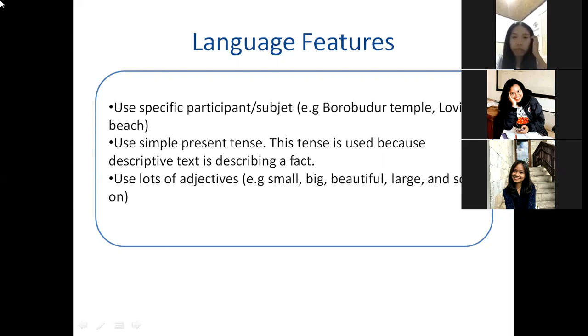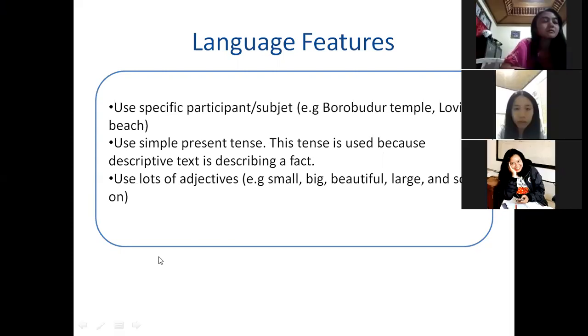Okay, students, that's about the descriptive text. Until this point, do you have any questions? No, Miss. No? Very good. Okay, so now let's move to the next activities.